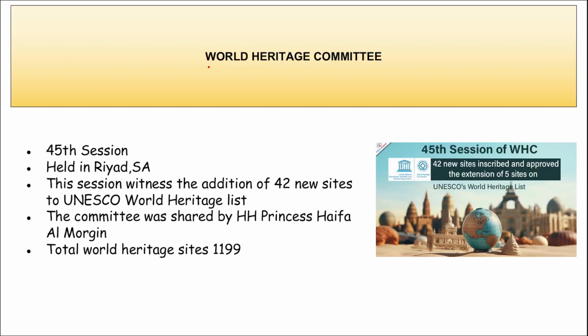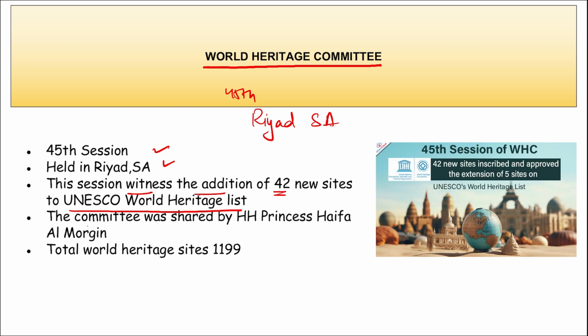Next we are talking about the World Heritage Committee. This was the 45th session of the World Heritage Committee. This was held in Riyadh, Saudi Arabia. Correct? And the session witnessed the addition of 42 new sites to UNESCO's World Heritage list. The committee was chaired by HH Princess Haifa Al Mogrin, and the total World Heritage sites globally are now 1199.